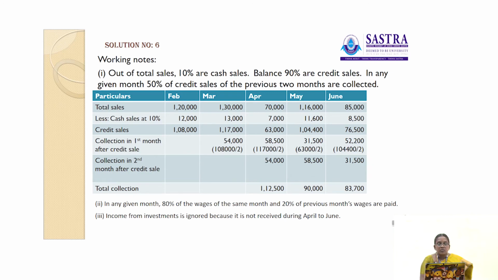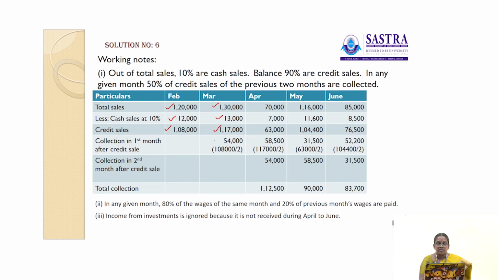So credit sales value: total sales 1,20,000 minus cash sales 12,000. Total sales in the month of February 1,20,000, cash sales 12,000, so credit sales rupees 1,08,000. Then in the month of March, total sales 1,30,000, cash sales 1,30,000 into 10%, 13,000. So the remaining, credit sales, is 1,17,000. 1,30,000 minus 13,000, 1,17,000 is the credit sales in the month of March.